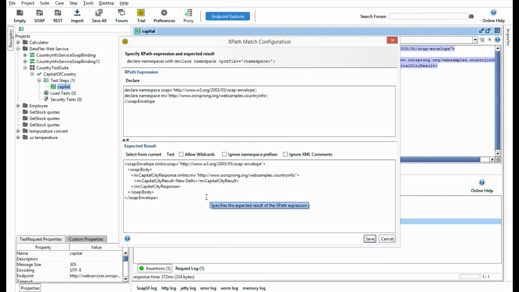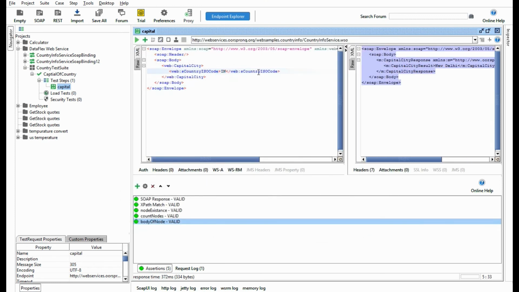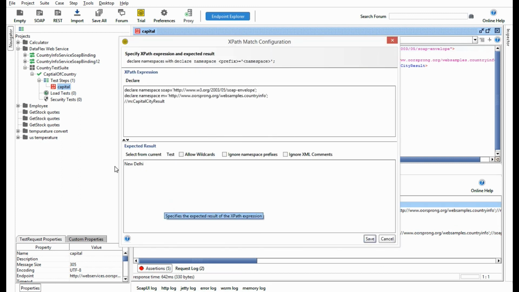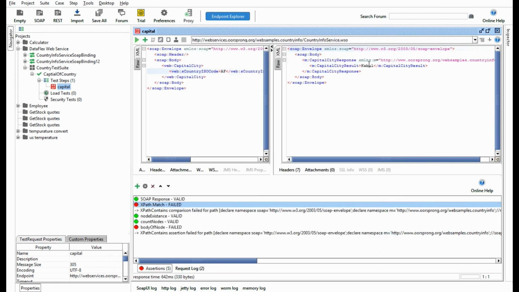Okay, sometimes at this particular node, there will be some other value, right? For example, let's say here it is AF and I run this, right? So this is failed. Of course, the first one is also failed because I have given the expected result as New Delhi and it came as Kabul.